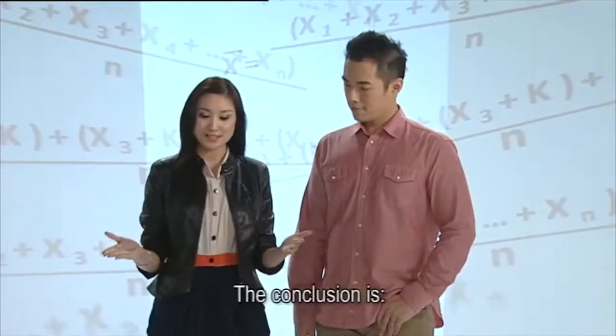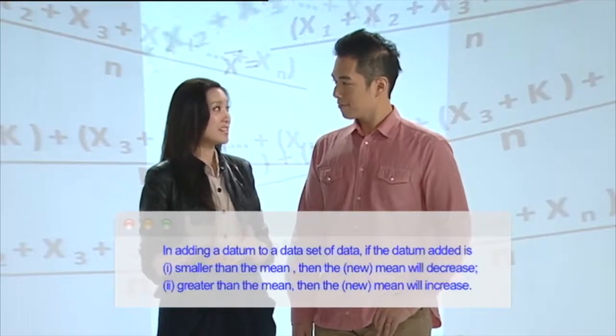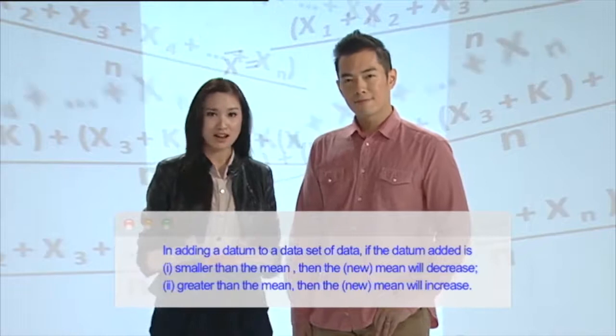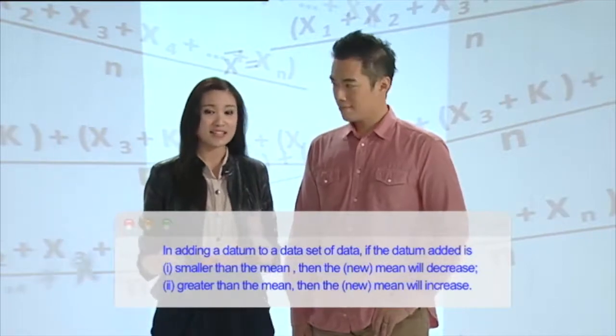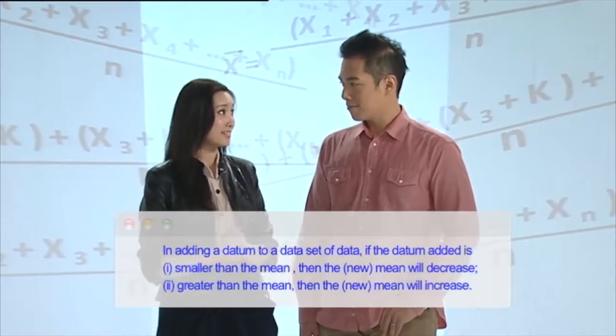The conclusion is, when an item is added to a set of data, if the added data is smaller than the mean, then the new mean will decrease. On the other hand, if the added data is greater than the mean, then the new mean will increase.